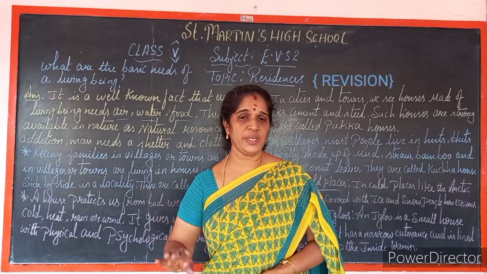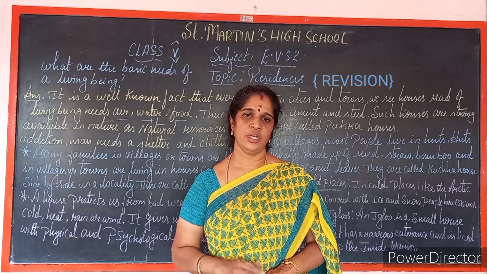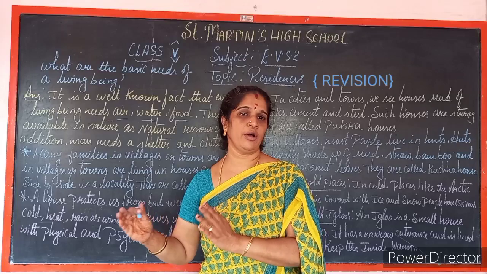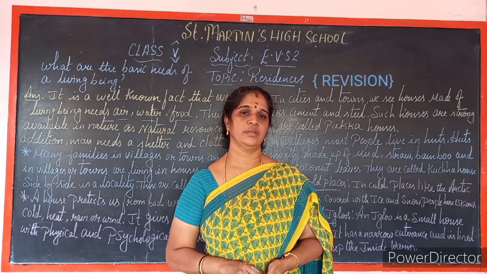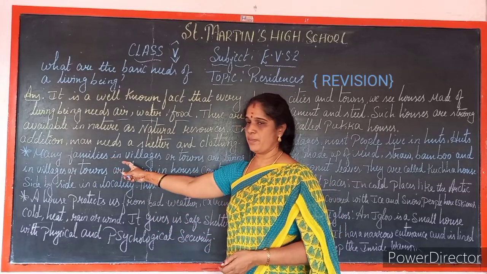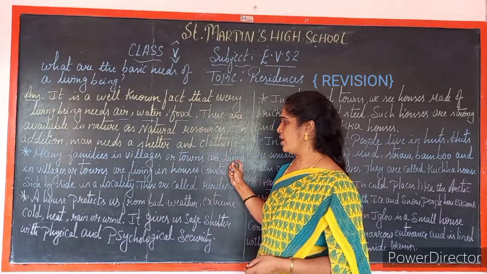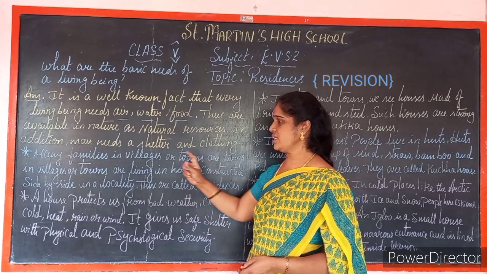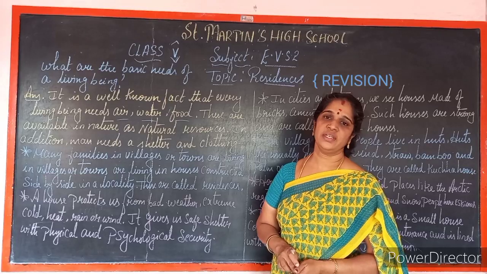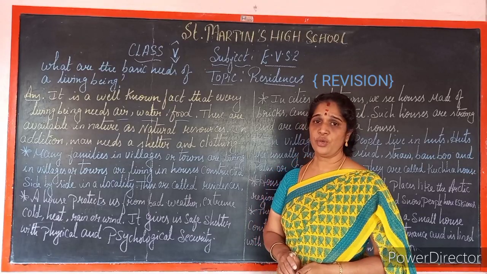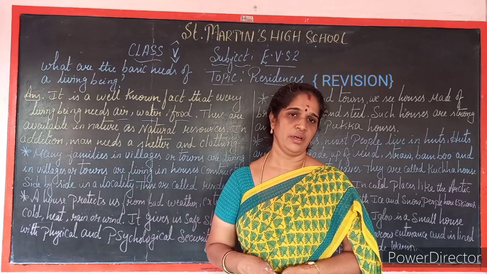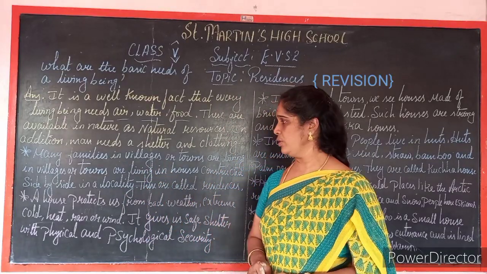For example, you can see your neighbors by your side. Do you have any vacant places by your house? No. You have houses side by side. So that side by side houses are called residences. Many will have different kinds of residences. Regarding that, I will be saying now.